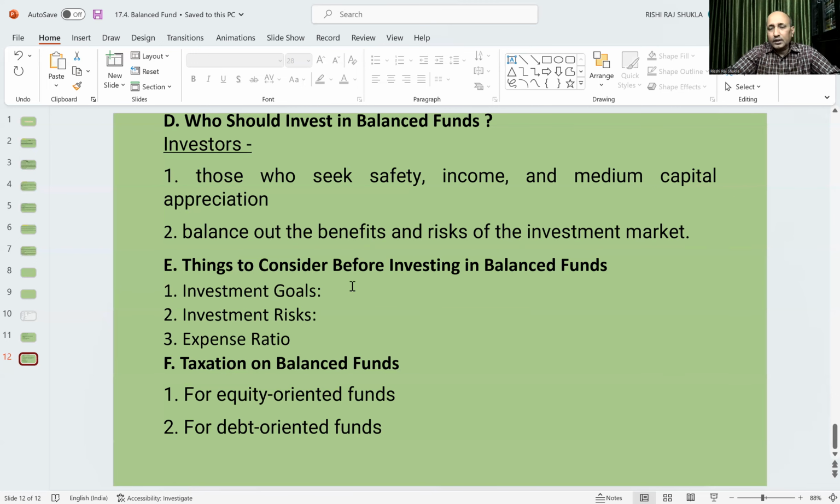If it is debt oriented, for short term it will be as per tax slab. For long term, that means more than 3 years, less than 3 years is short term, then there will be 20% tax with indexation benefit. So this is the tax. So now you would have got a complete idea of how the balanced fund works.